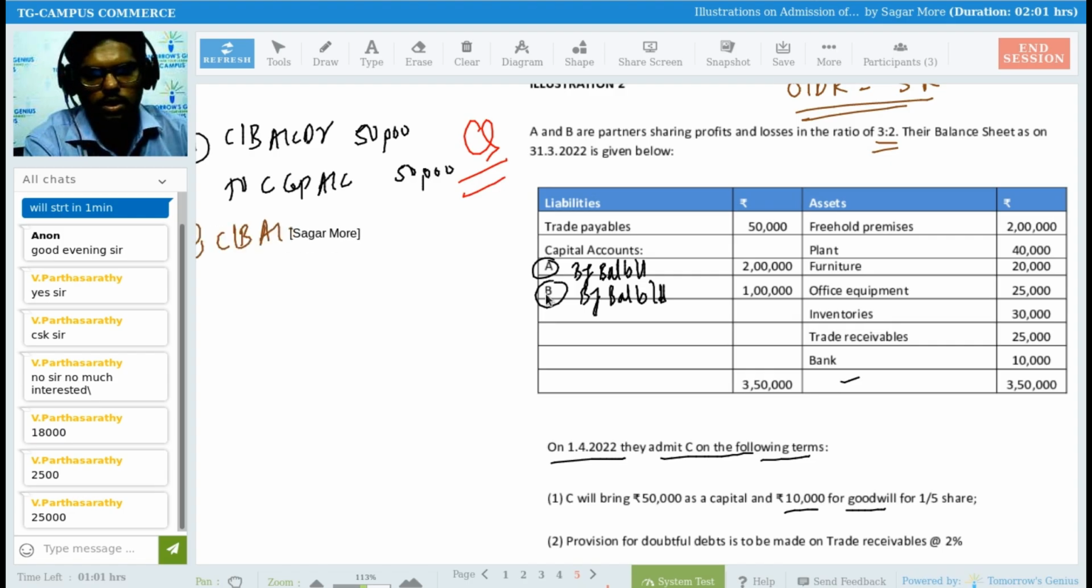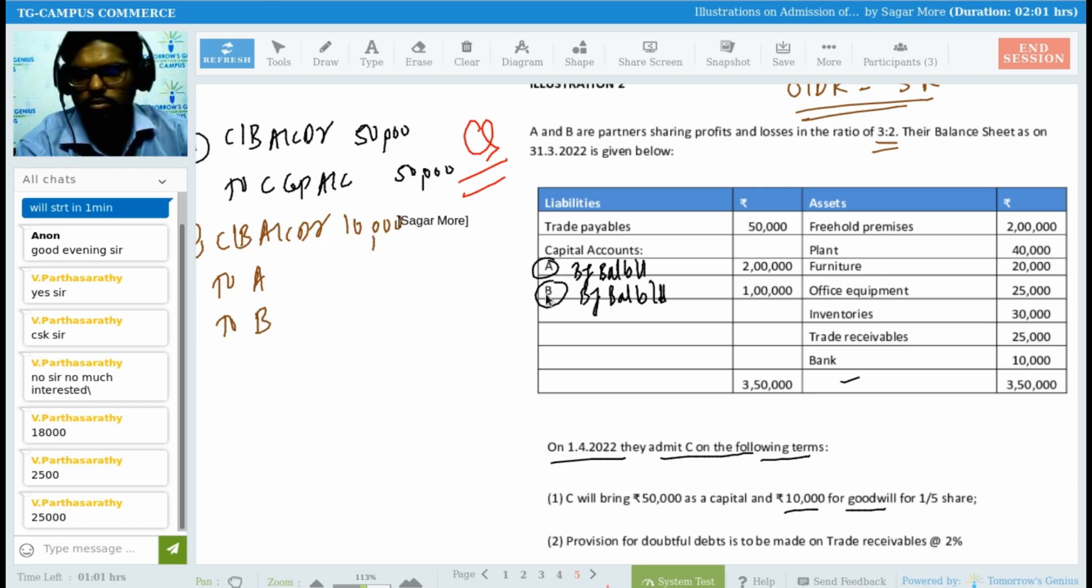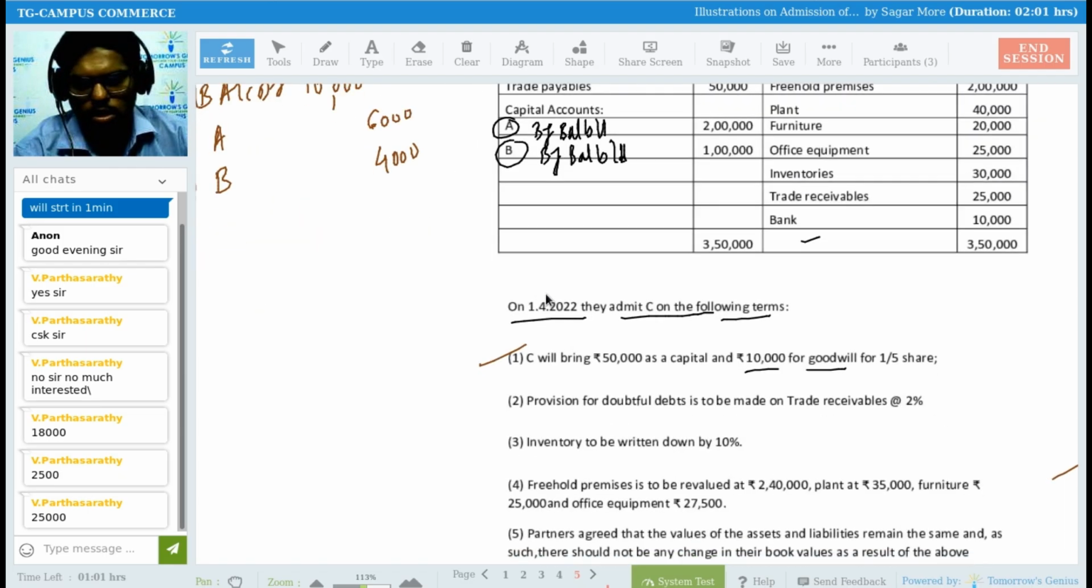Cash bank account debit to A's capital, B's capital. A and B now in the ratio of 3:2, 6,000 and 4,000, right, Sadhana? Yes. Okay. So I'm done with the first adjustment.